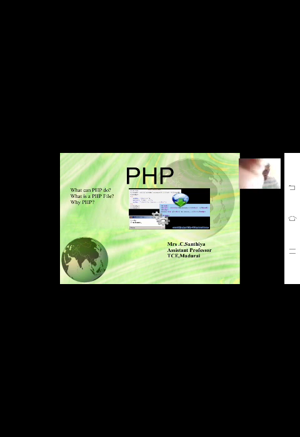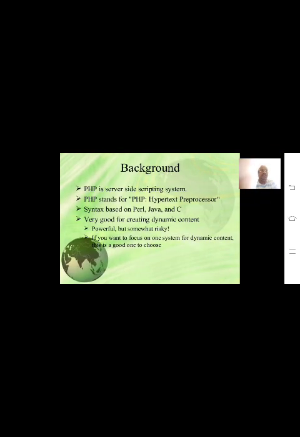In this session today, we'll start with PHP. What can PHP do? What is PHP? Why can we use PHP? What is a PHP file? We'll also discuss some introduction in this class.